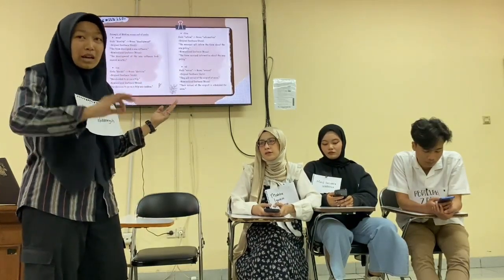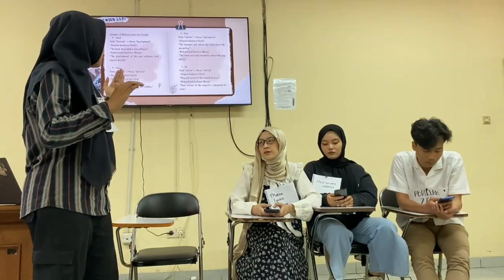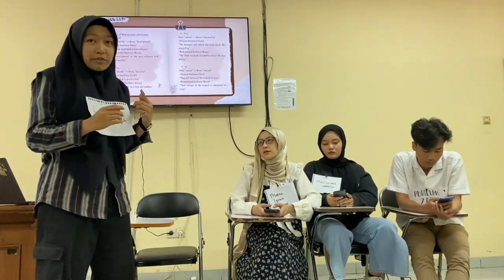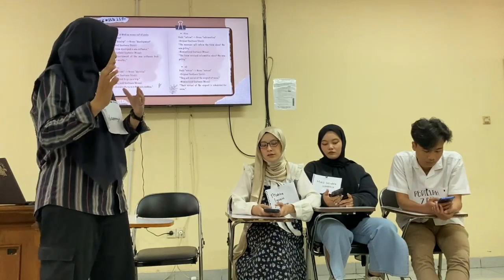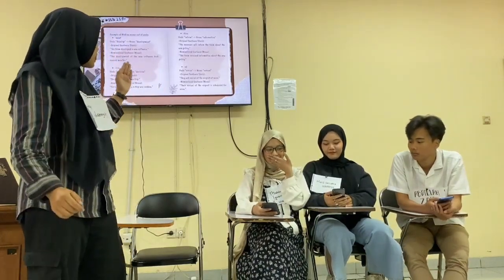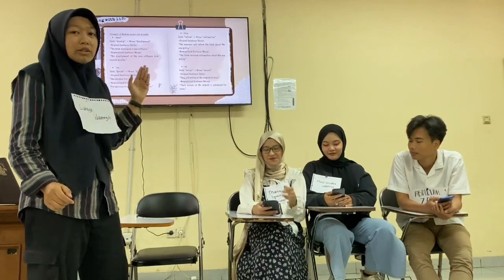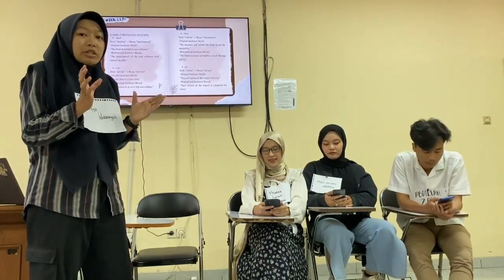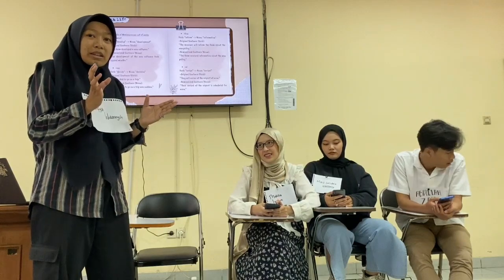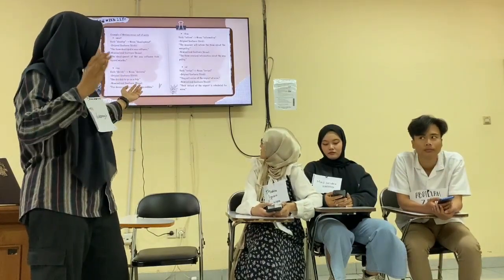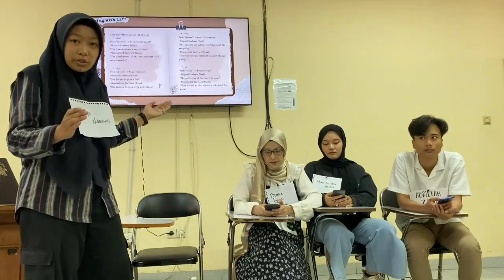Information here is a noun, and the fourth one is -al. The example is arrive, and the noun form is arrival. The original sentence is: they will arrive at the airport at noon. Arrive here is a verb, and we want to use it as a noun: their arrival at the airport is scheduled for noon.